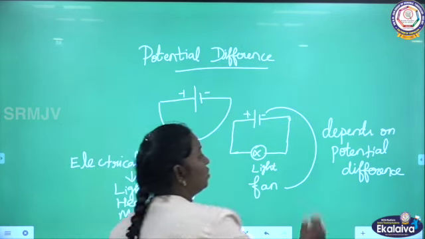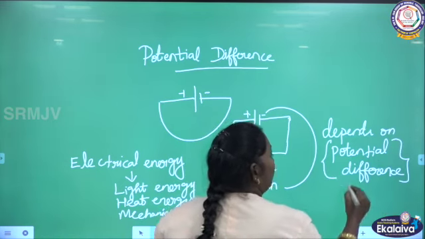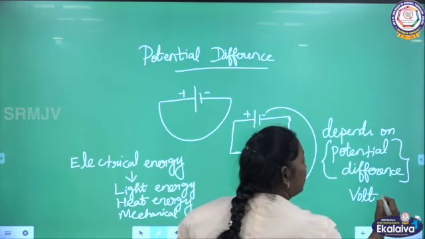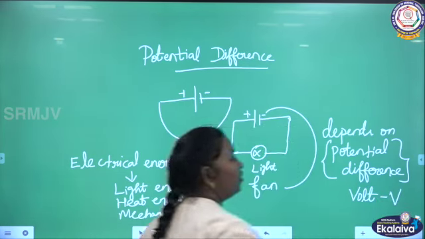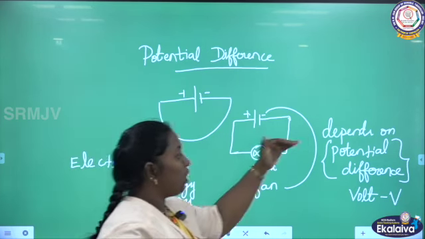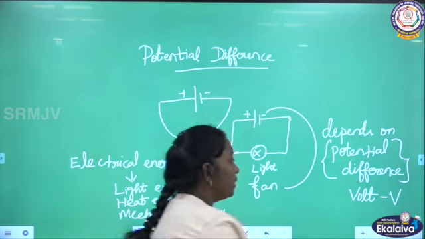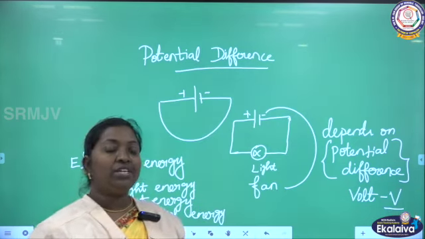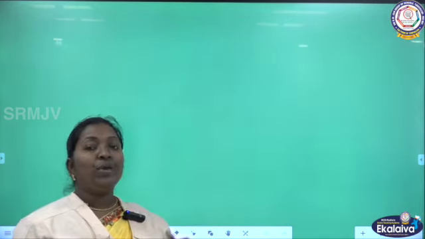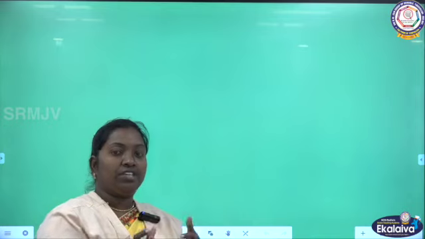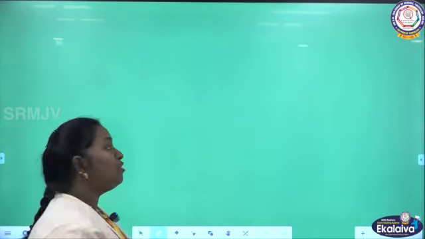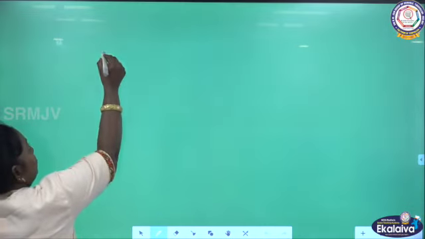This potential difference can also be referred to as voltage, measured in volts. The symbol is V. Just as we represent electromotive force EMF with epsilon, the potential difference can be represented by the symbol V. V means volt. How can we measure the volt? With an instrument called a voltmeter.